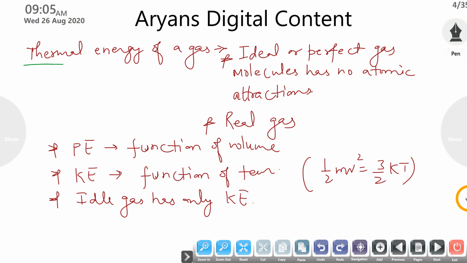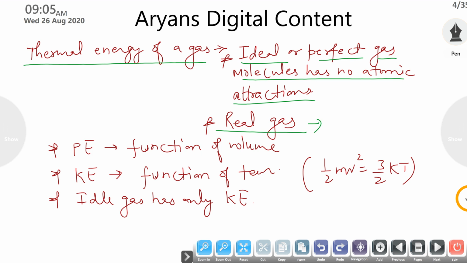Next, your thermal energy of a gas, meaning how thermal energy is introduced in a gas. As we know, if we consider an ideal or perfect gas, then we can assume that its molecules have no force of attraction between them. But practically this is not possible. All gases having atoms will attract each other. So real gases are gases in which your atoms exert force on each other.